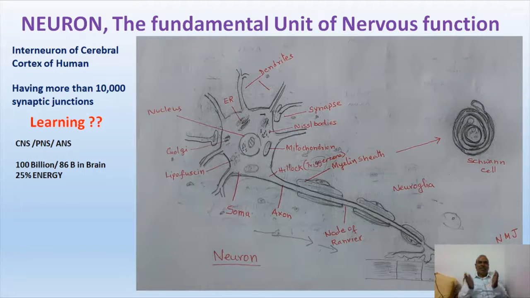In the brain, gray matter is peripherally located, whereas in the spinal cord, gray matter is centrally located around the central canal. So in the spinal cord, gray matter is inside and white matter is outside, peripheral. And in the brain, white matter is in the central location, and gray matter is located in the peripheral region. That is the difference between the brain and spinal cord.